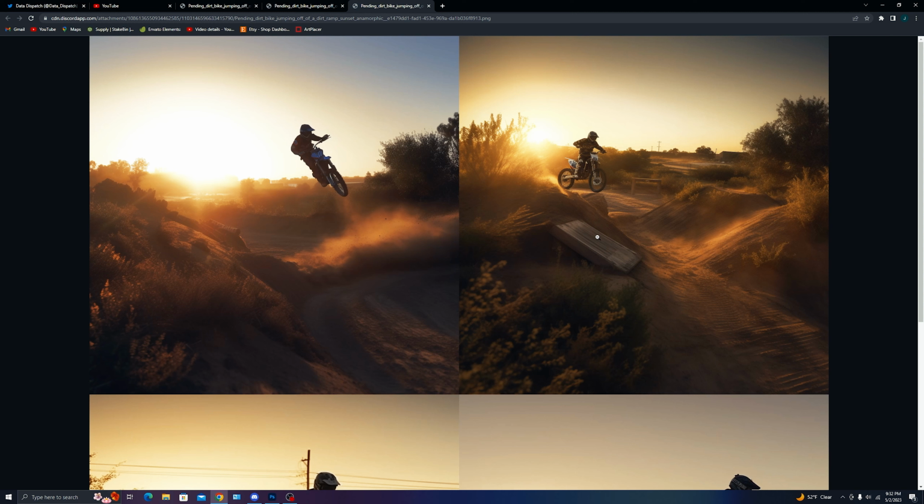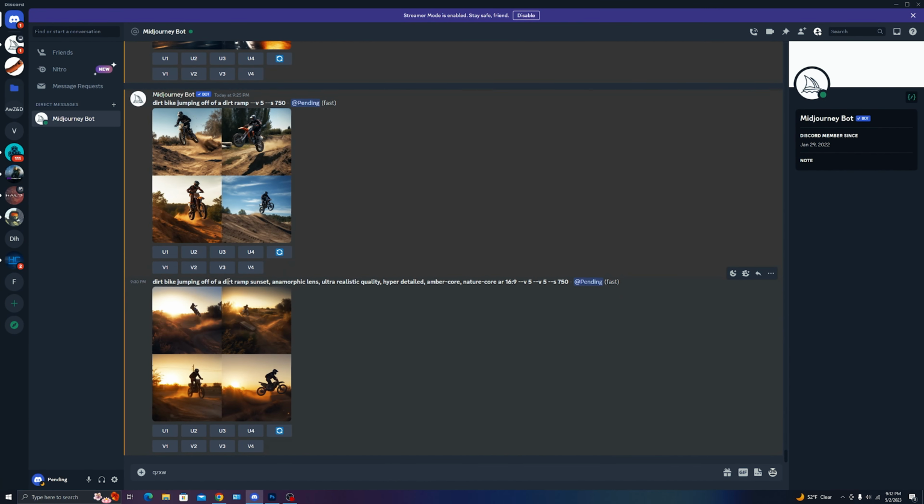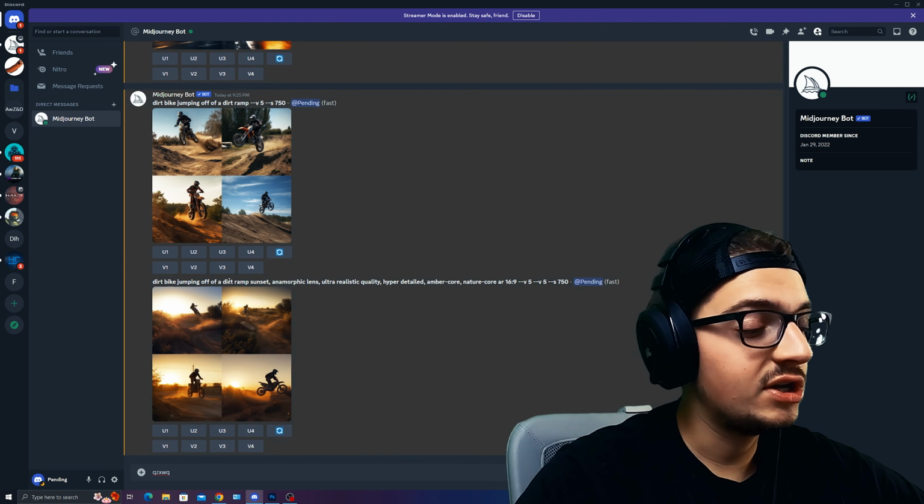And I don't know if this is some type of a jump pad here or a landing pad. Interesting to see here the different types of nature and effects, and also different types of props that are being placed within the image. So what you can see here, just these simple words specifying where you want it in terms of scenery, is really important. And what do you want as the core for the image? Do you want it to be a blue core? Do you want it to be a green core, a red core? You can specify different types of cores, and also having the actual scenery as a core too is really important, along with different types of aspect ratios.